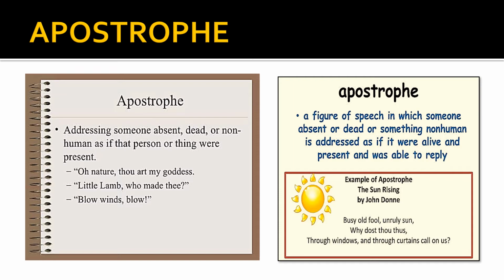Now see an example of apostrophe in The Sun Rising. The Sun Rising is another poem. Busy old fool, unruly sun, why dost thou thus through windows and through curtains call on us? So we are talking to the sun. You busy old sun, why do you do this? Through the curtains and through the windows, you're coming and calling upon us. So this is when we call this type of figure of speech apostrophe.